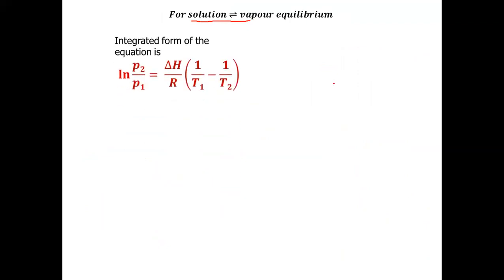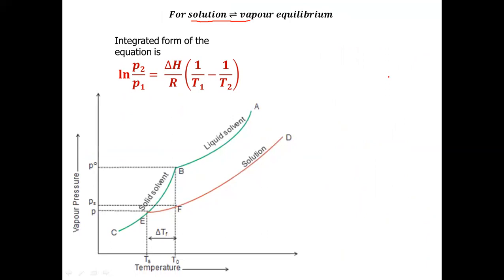Now let us apply this equation to solution vapor equilibrium. So now this is the equation and I will again draw the diagram. Now we have to apply it at solution vapor. This is the solution. The solution curve is here.